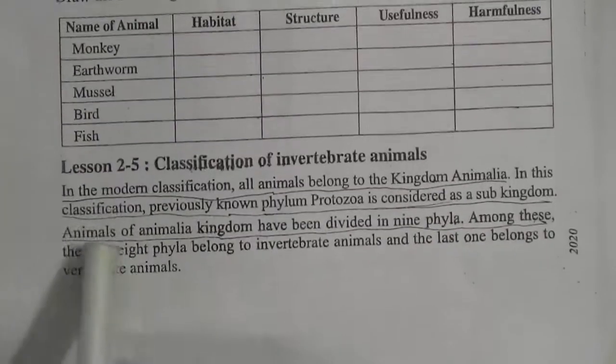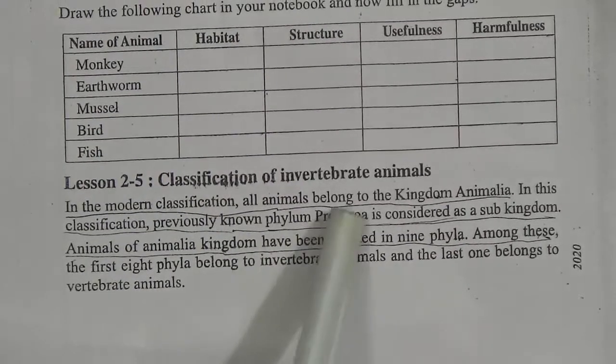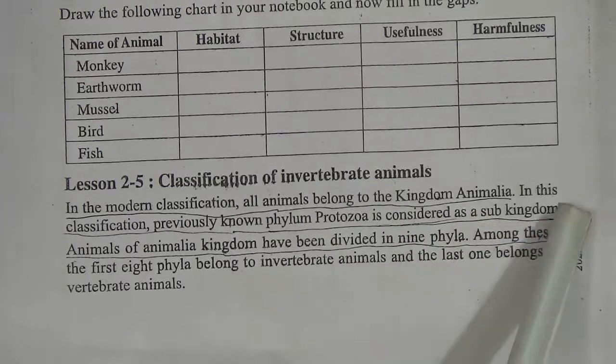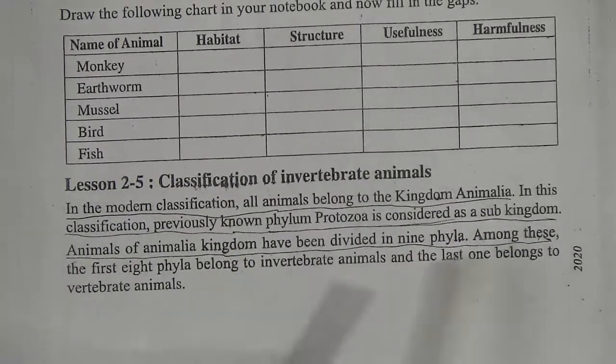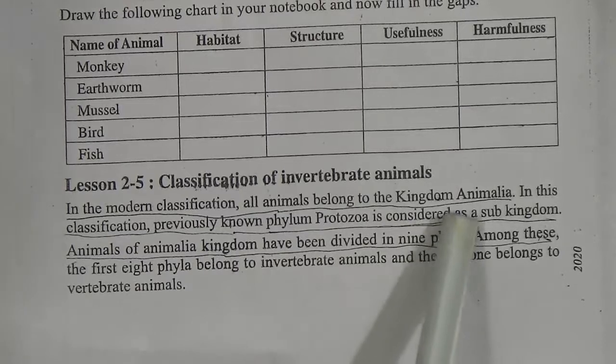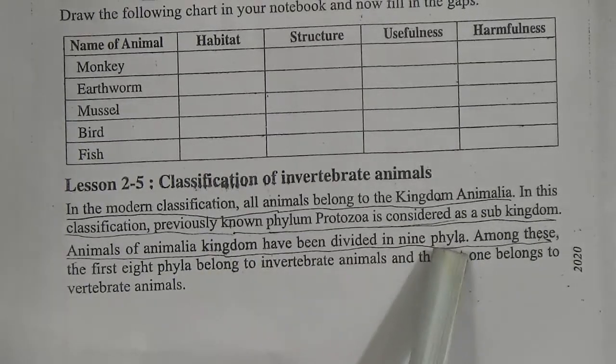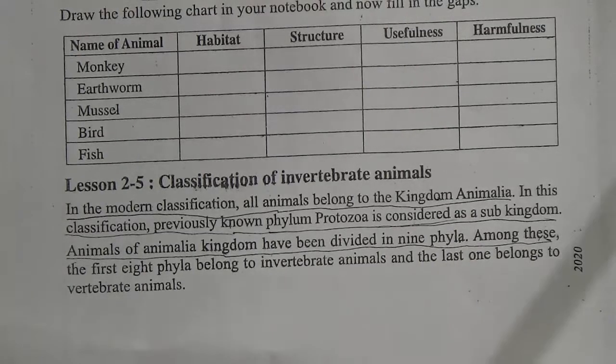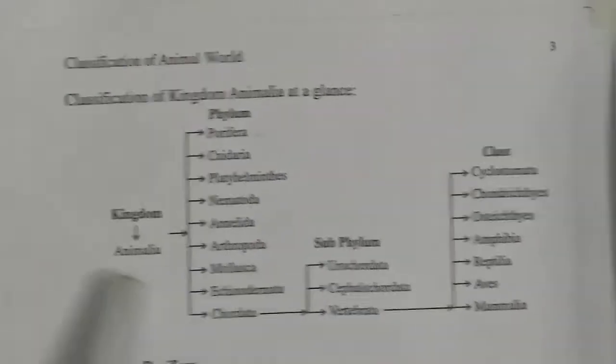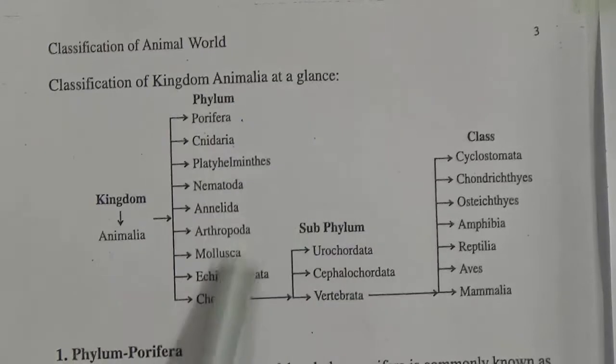My dear students, in the modern classification, all animals belong to the kingdom Animalia, and in this classification, what was previously known as phylum Protozoa is considered a sub-kingdom. Animals of the kingdom Animalia have been divided into 9 phyla. See, go to the next page. Here is given the classification of kingdom Animalia at a glance.